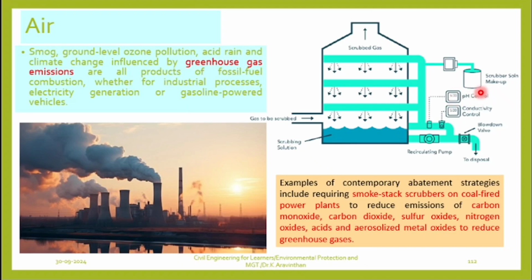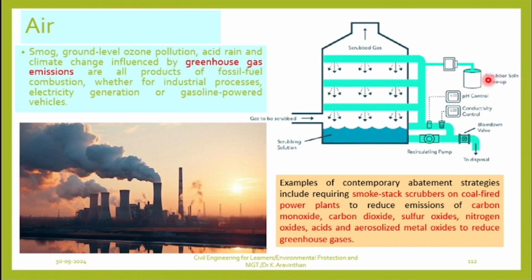If too much sulfur oxide is coming, the water will become what? Sulfuric acid, no? Water which has too much sulfur will become sulfuric acid and the pH level will reduce, to pH 4, 5. Now what happens? This pH control will provide some solution.